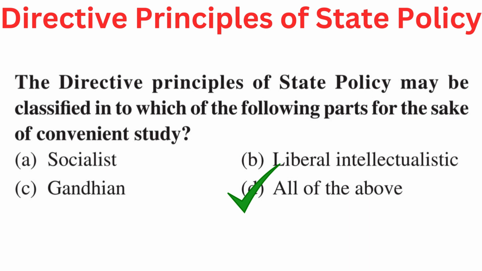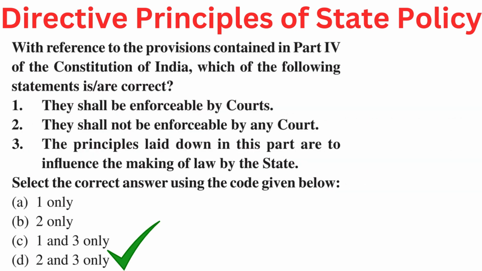Your question is, the directive principles of state policy may be classified into which of the following parts for the sake of convenient study? Your options are A. Socialist, B. Liberal intellectualistic, C. Gandhian, or D. All of the above. Right answer is D. All of the above. Socialist, liberal intellectualistic, and Gandhian.